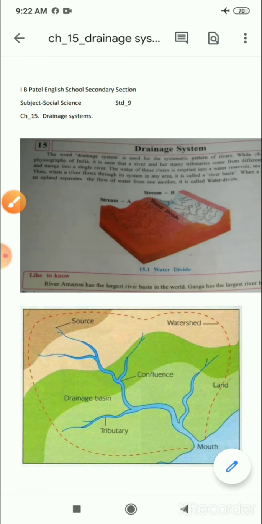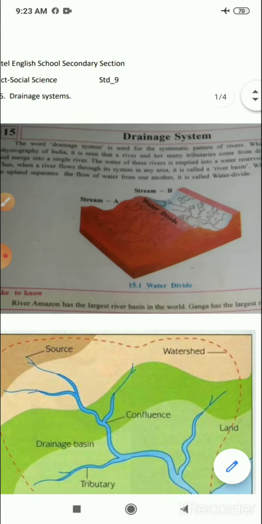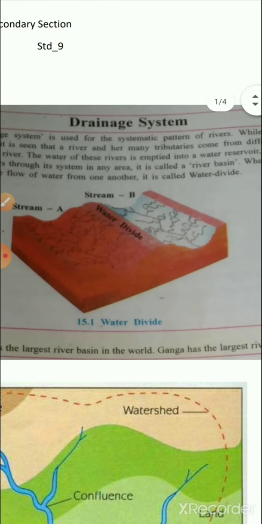Second, we have the definition of water divide. Here also you can see the diagram.